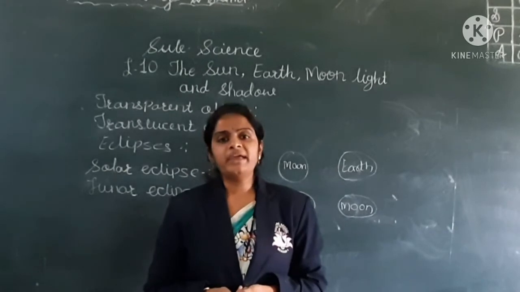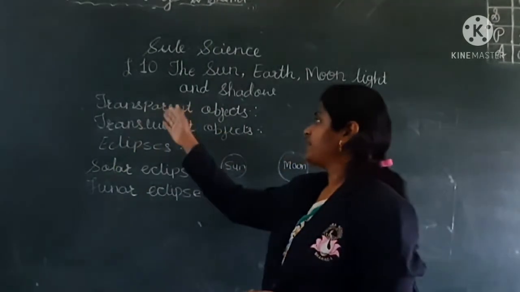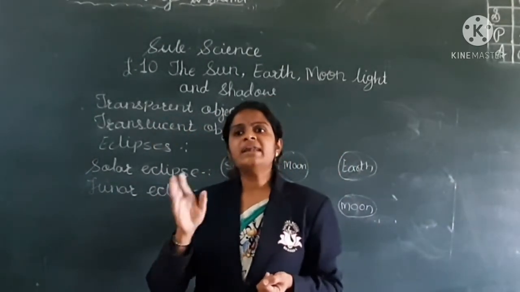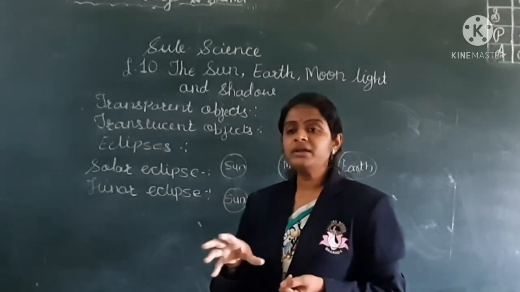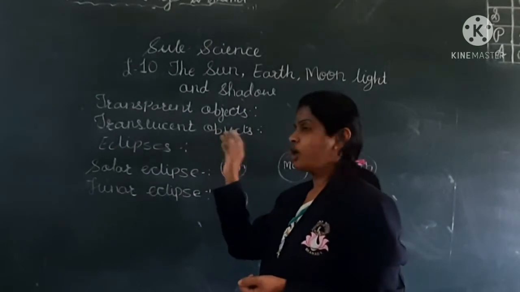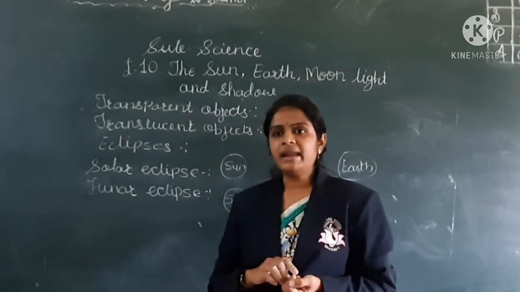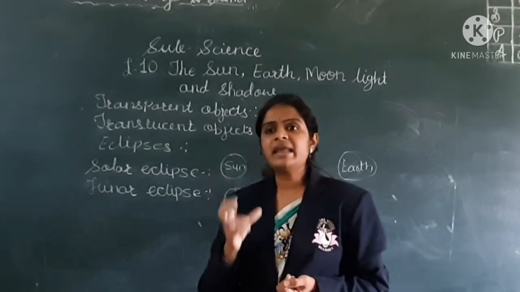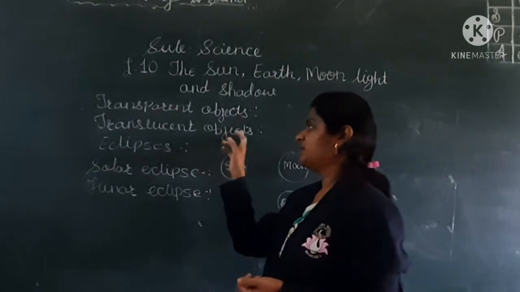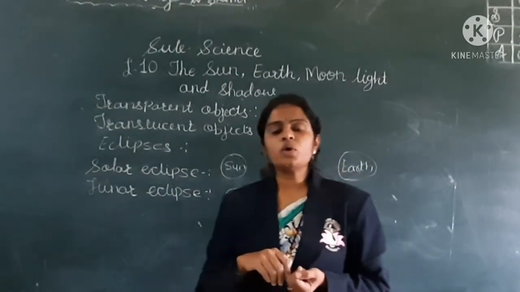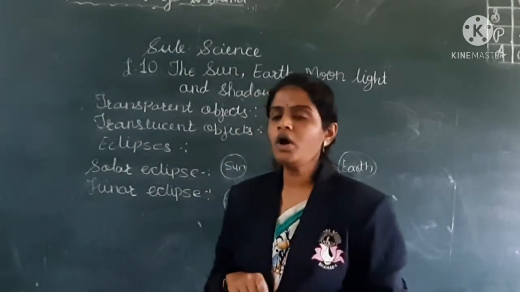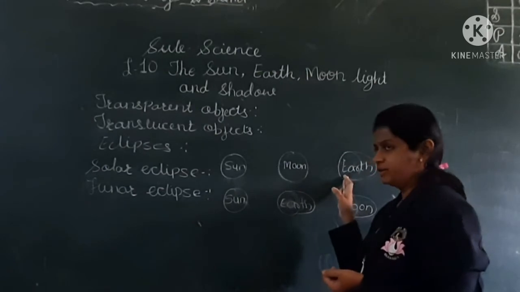So children, today we learned about transparent objects, the objects that allow light to pass through them completely. This is called transparent. We also learned about translucent objects, the objects that allow some amount of light to pass through them. This is called a translucent object. We learned about solar eclipse. It occurs when the moon's shadow falls on the surface of the earth. This is called as